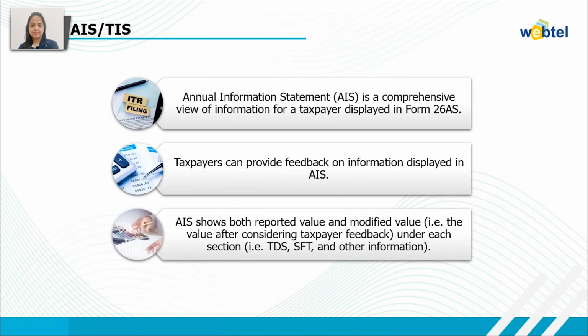Then is AIS. AIS stands for Annual Information Statement. The Annual Information Statement is a comprehensive view of the information for a taxpayer, more than what is displayed in Form 26AS. And the taxpayers can provide feedback on the information displayed in AIS. AIS shows both the reported value as well as the modified value in case any feedback has been given under each section, and the details related to the TDS, SFT and other information will be reflecting in AIS.